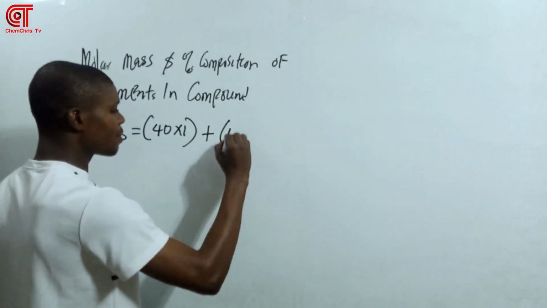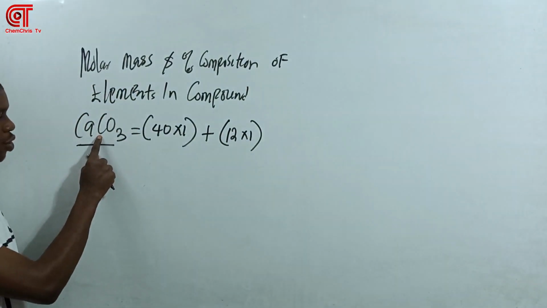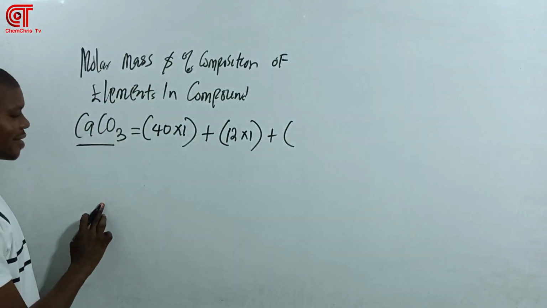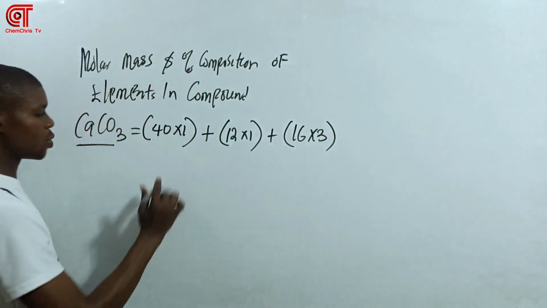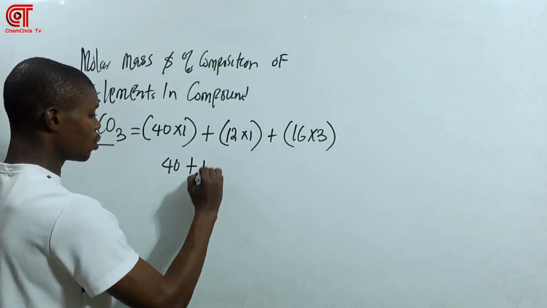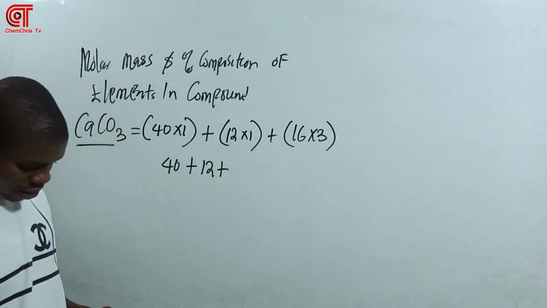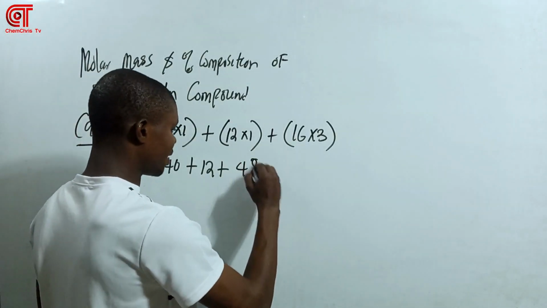Carbon, here we have carbon. The atomic mass is 12 times 1, because the number of atoms of carbon here is 1, plus oxygen, which is 16, so it's going to be 16 times 3. So what you want to do here is 40 plus 12 plus 16 times 3. 16 times 3 is 48.